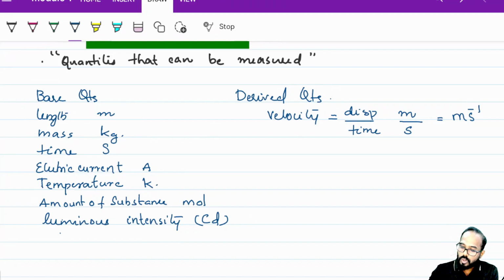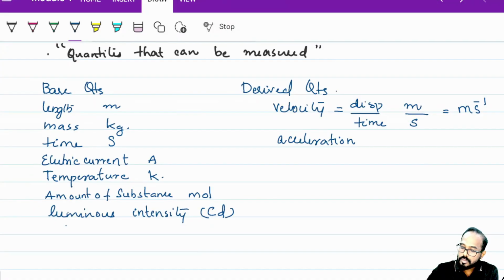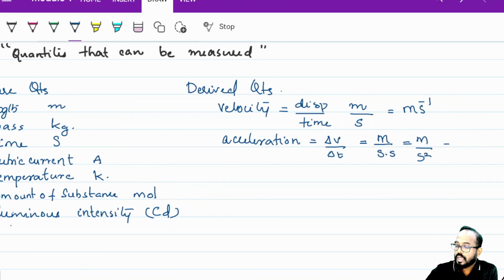Got it? Now if you take acceleration. What is acceleration? Change in velocity upon change in time. All these things you have learned in IGCSE, right? These equations. Velocity, you already have meter per second, divided by time, so it will be meter per second square. So this is the derived unit, meter second to the power minus 2.